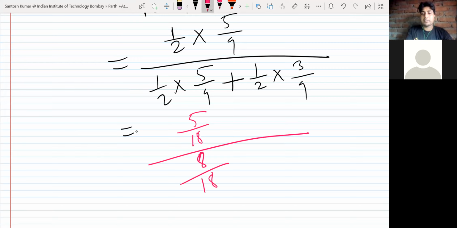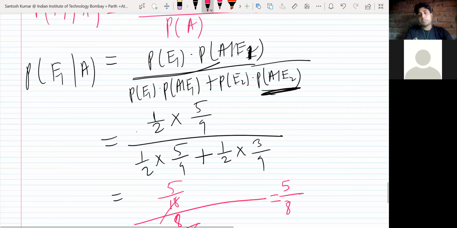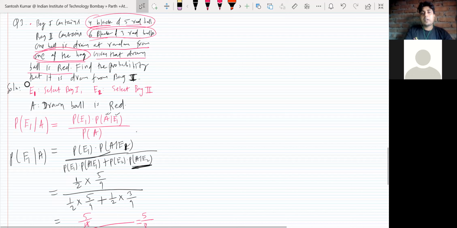That was 4 by 9. So this cancels. So finally the answer is 5 by 8. Okay, so this is the answer. 5 by 8 is the answer for this question. So everyone look and see if you have any doubt. So what is changed here? Here something is given, what you drew is given. So what is the chance, the probability of any one of the partitions they will ask you, given something.